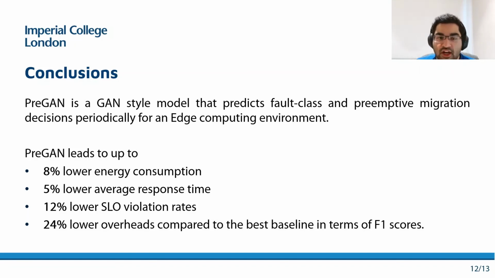It is also able to correctly identify faults, giving higher classification and diagnosis accuracies than the state-of-the-art models. PreGAN is able to achieve this with 24% lower overheads compared to the baseline method with the highest F1 score. This makes PreGAN an ideal choice for reliable edge computing with time-critical applications.